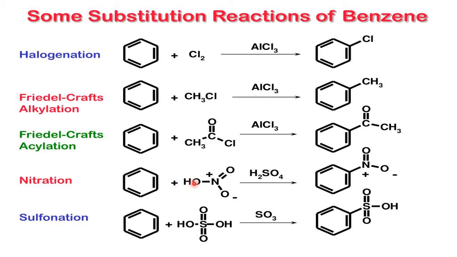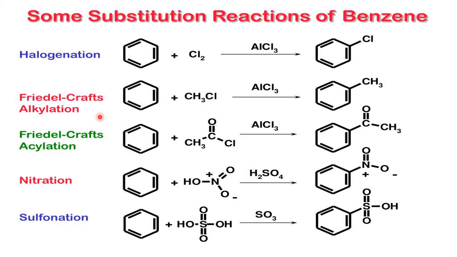Now nitration, with nitric acid in the presence of what? Sulfuric acid. Okay, right. So we get nitrobenzene. Now sulfonation, in the presence of sulfuric acid. Okay, we get benzene sulfonic acid.